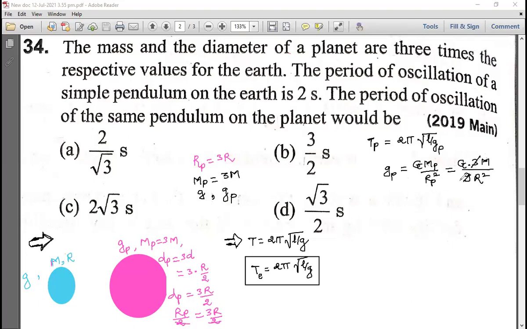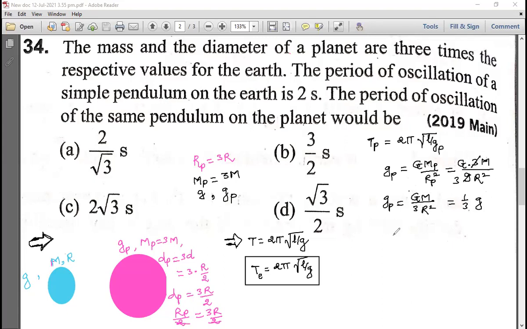So this 3 and this 3 will get cancelled. So Gp is equal to GM by 3R square. So can I write like this? 1 by 3 into g on the Earth, because GM by R square is gravity of Earth. Yes or no? Yes, sir. This GM by R square is gravity of Earth.